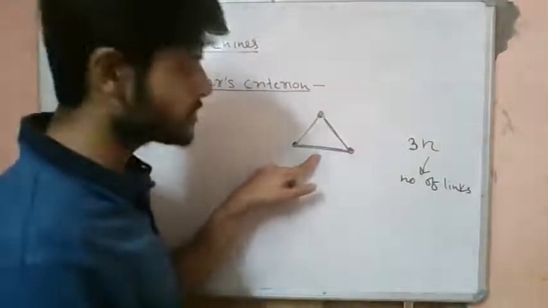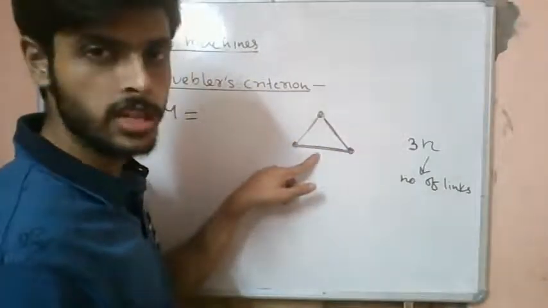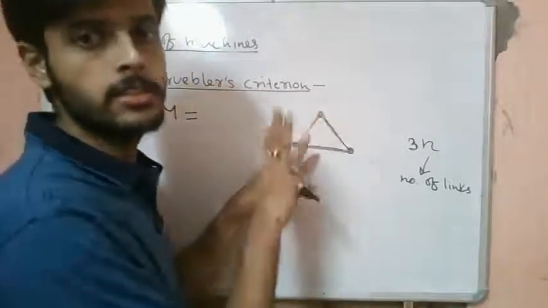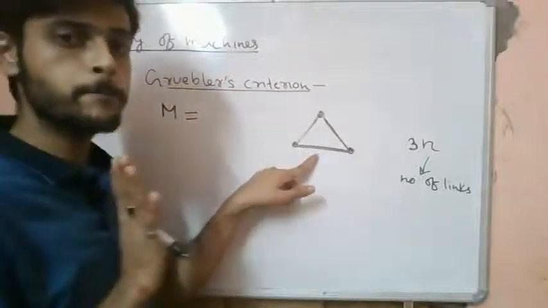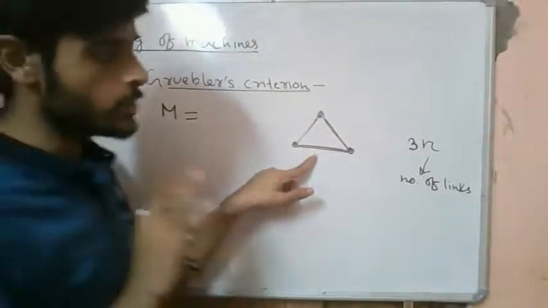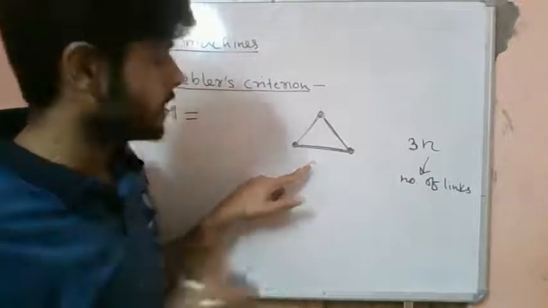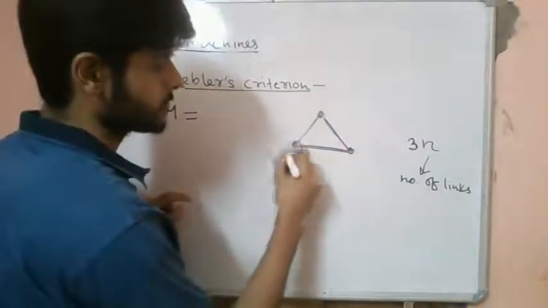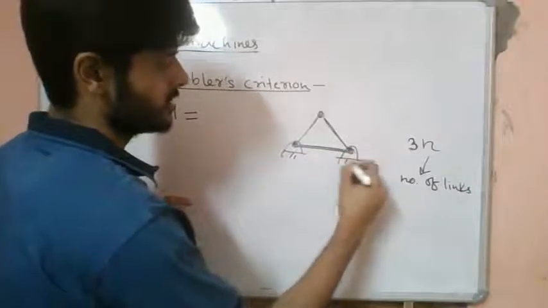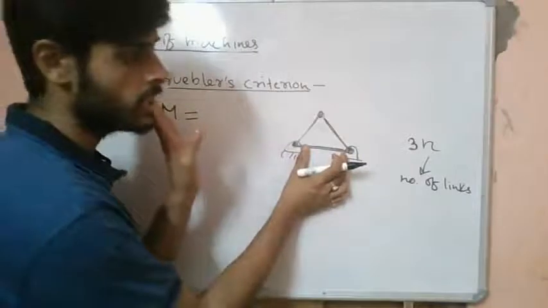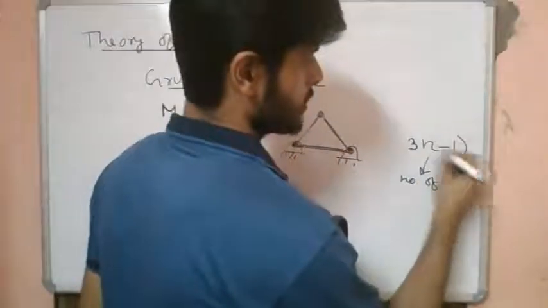Now if this is considered as our frame or the reference rigid body, we will study the motion of other links with respect to this link. So in most of the cases, one of the links will be completely fixed. Let's say in this case we fix this link. So this link is completely fixed, right? So all the 3 degrees of freedom have been curtailed. So 3n minus 1 are the remaining degrees of freedom.